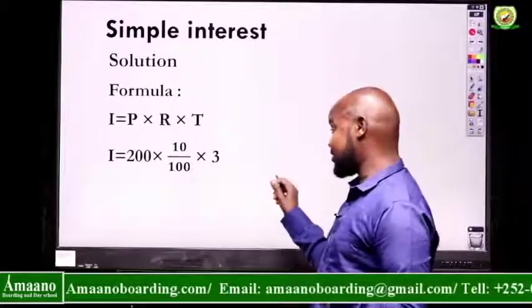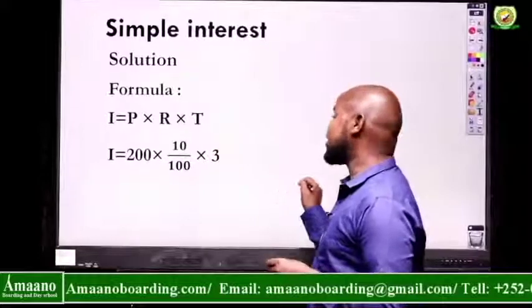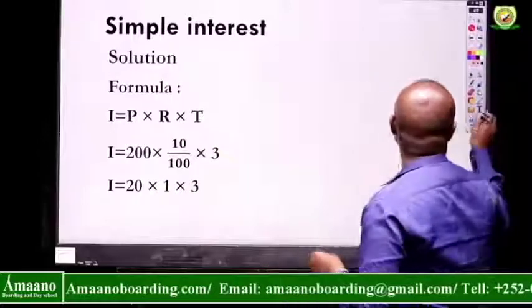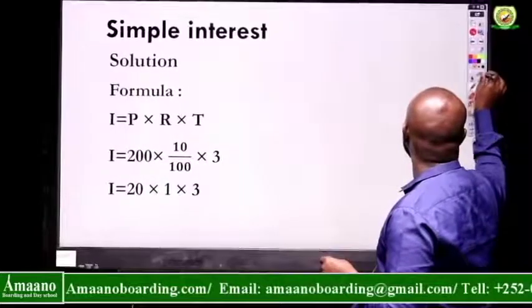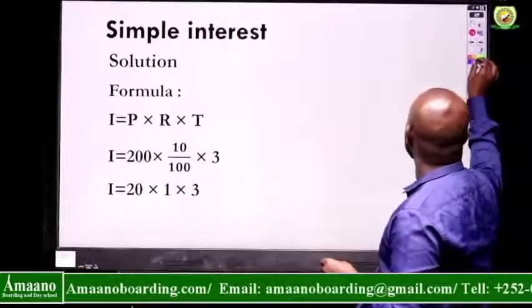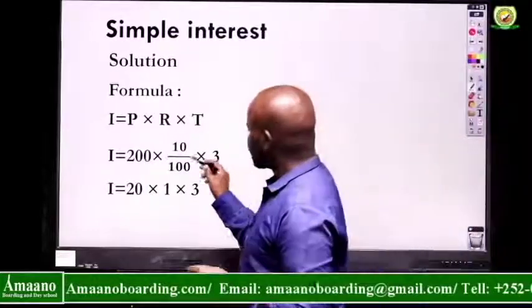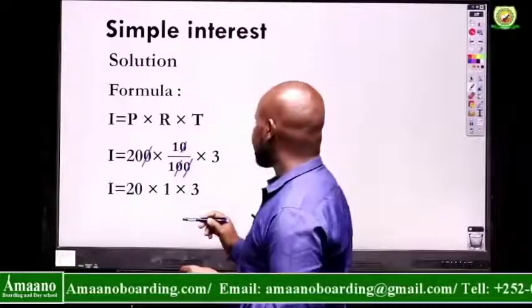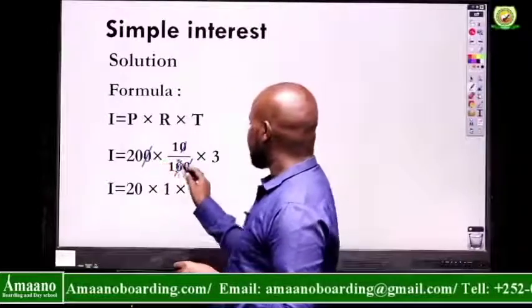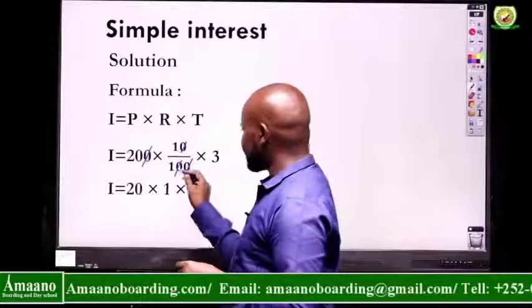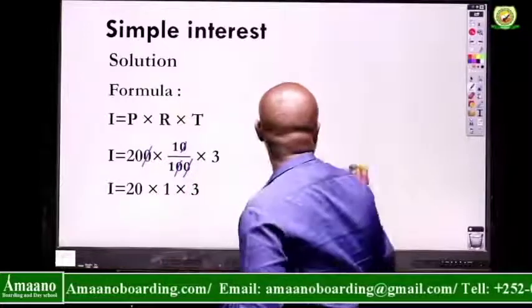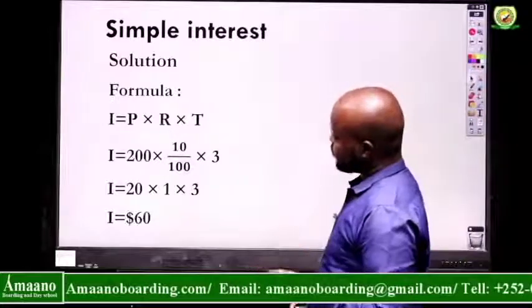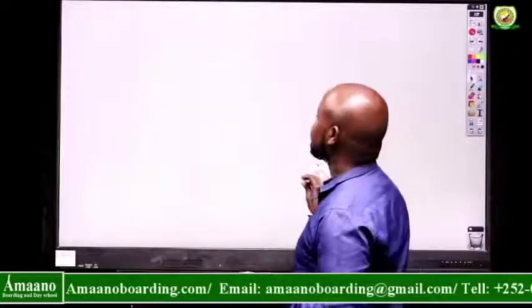And the time is 3 years. So the answer is 20 times 1 times 3, since this 0 goes with this 0, this 0 goes with this 0. That is equal to 60, right? Okay.